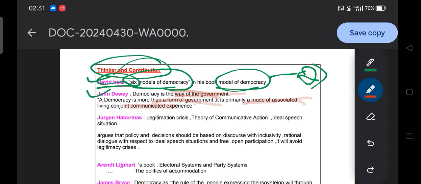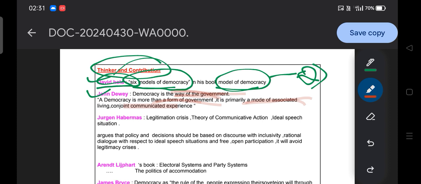Okay, and that should be based on what mode of associated living. Like Aristotle also says that man is a social animal and should live in an associated community. So man should live in an associated community and interact with each other, having proper interactions and cohesion among the people, required for maintaining stability and proper understanding in the society.